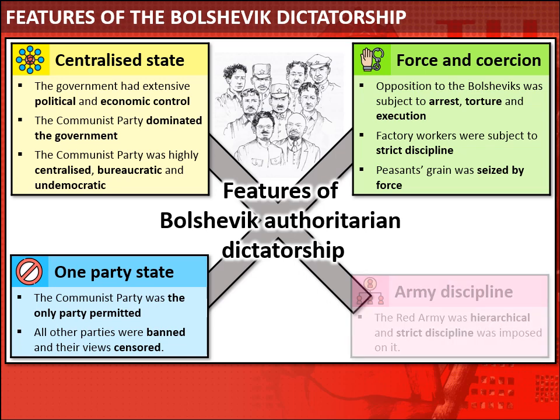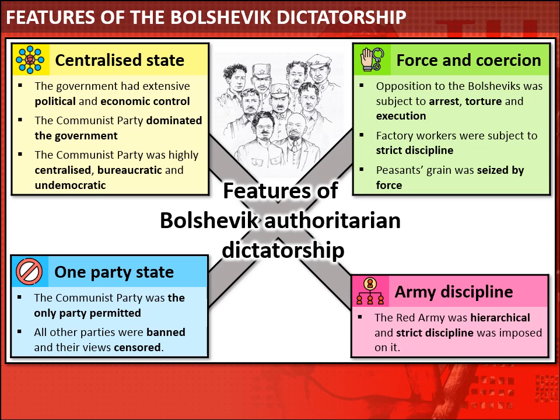The last feature of this dictatorship regards the army, and the Bolsheviks initiate really strict discipline within the army. They impose a very hierarchical system in the army and strict discipline on the soldiers themselves, and we'll see that develop. Now we're going to come back to these features of dictatorship over the coming lessons, and we're going to look really carefully and closely at when they develop and how they develop. So this has to be something that we keep right at the front of our minds.